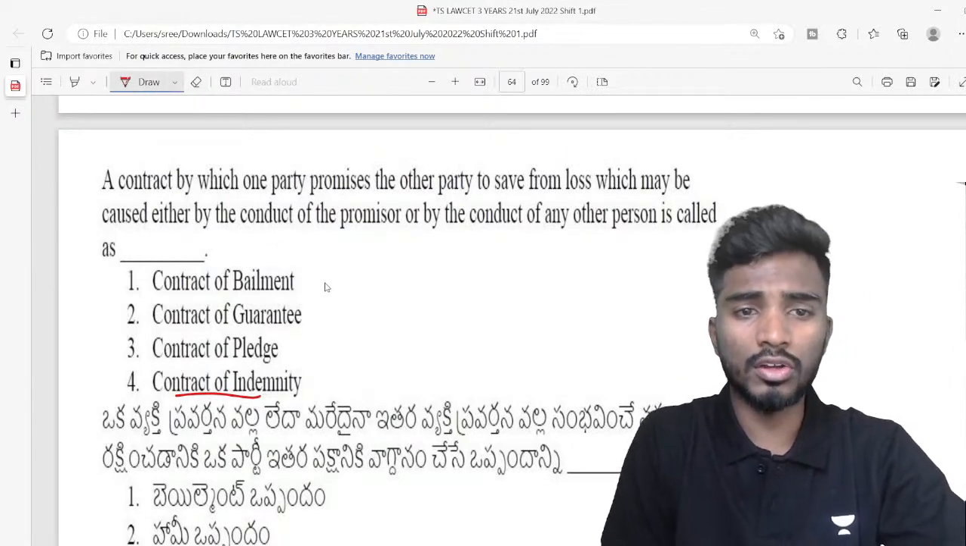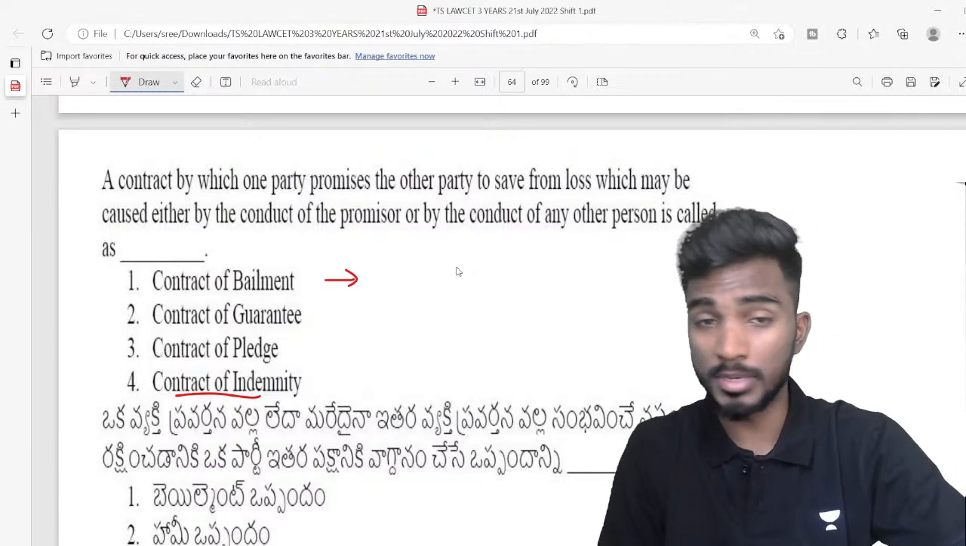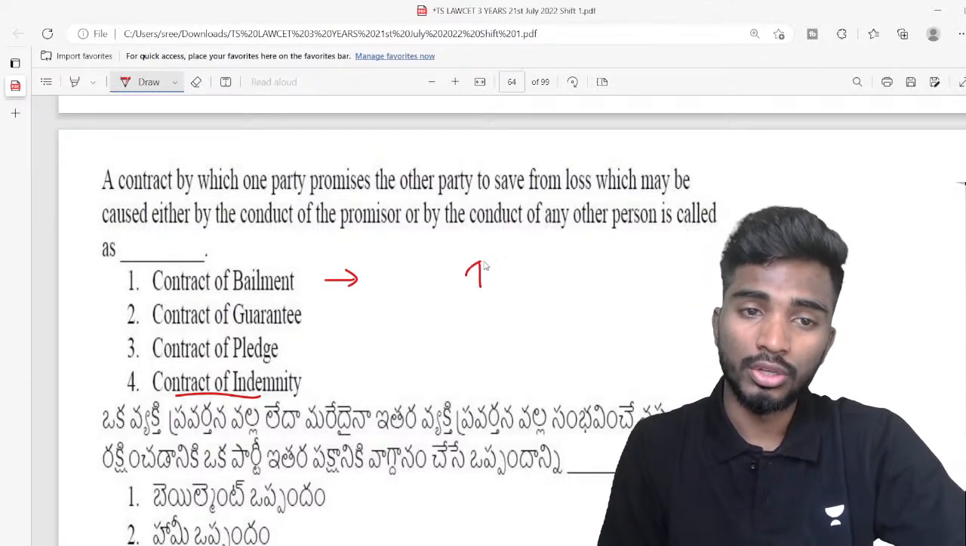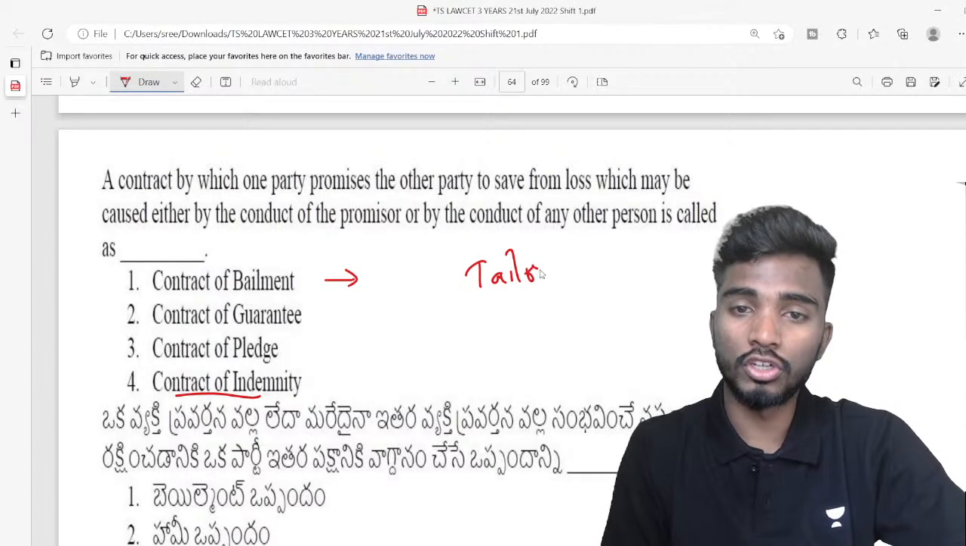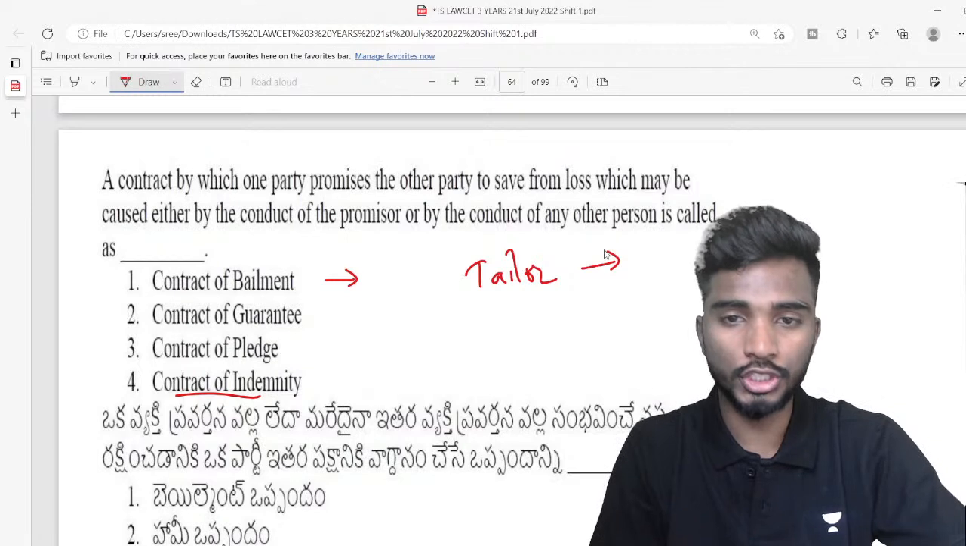First thing is contract of bailment. Bailment means you are giving your goods for a specific purpose. For example, you are giving your cloth to a tailor to convert into a shirt, right?